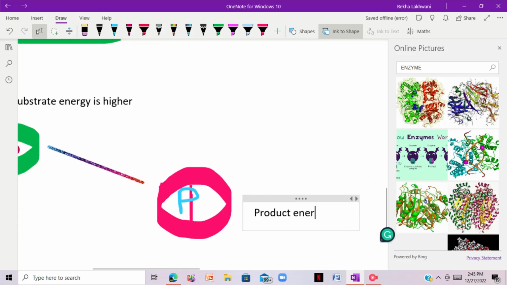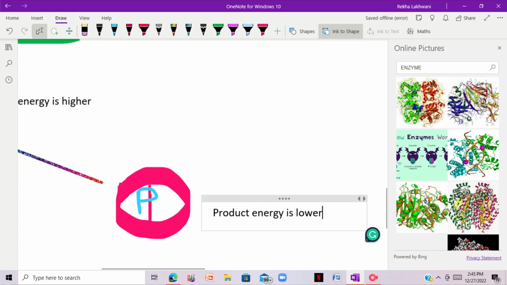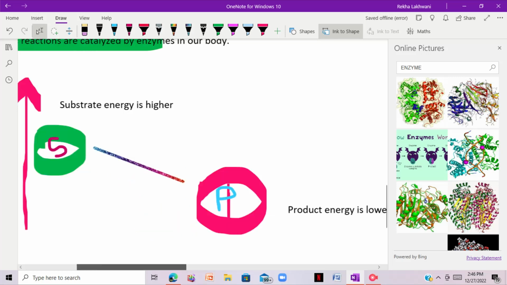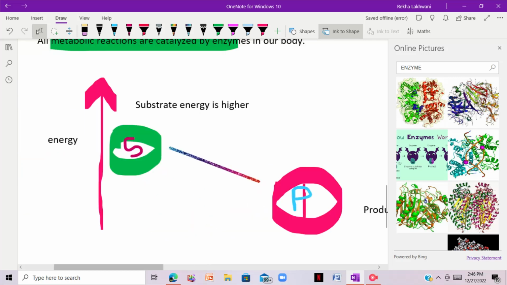We will talk about this. A spontaneous reaction means that it will happen on its own. Consider that I'm taking another product here. This is basically the product. Let me write it.